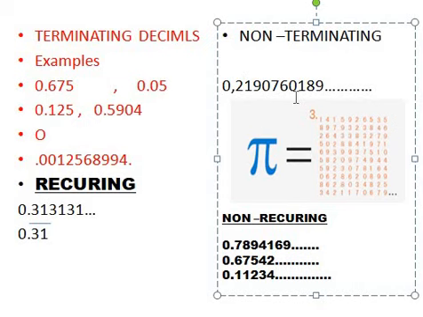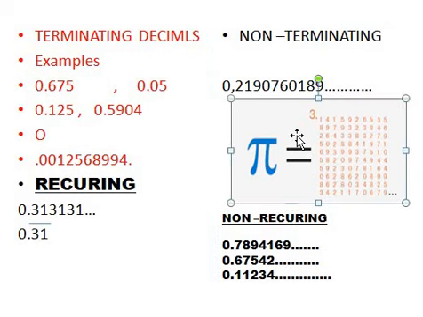When you find the value of pi on your calculator, it is 3.1415292 etc. Although it looks like it has 7 or 8 decimal places, it is not like that.